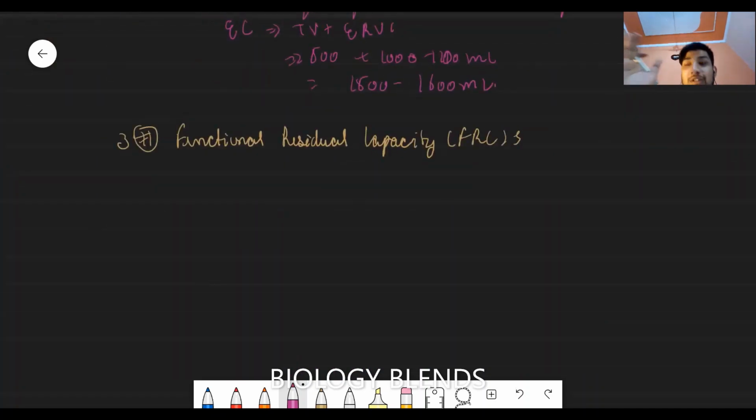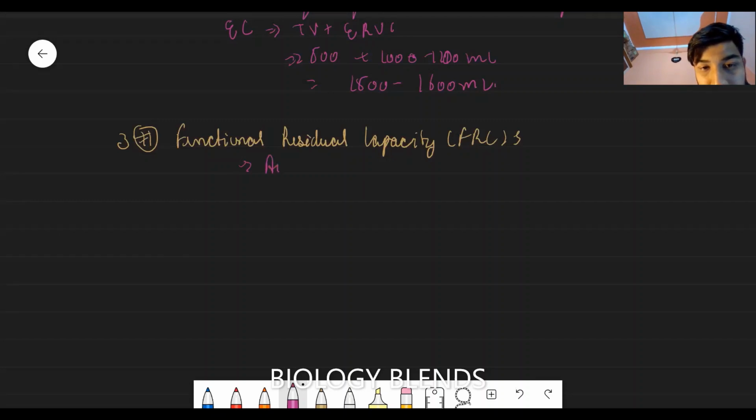Let me explain the difference between residual volume and functional residual capacity. Residual volume is the air left in the lung after forceful expiration. Functional residual capacity is the air left in the lung after normal expiration. FRC is normal expiration; RV is forceful expiration.